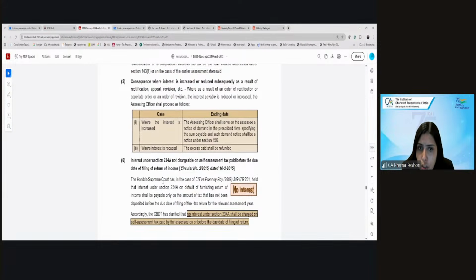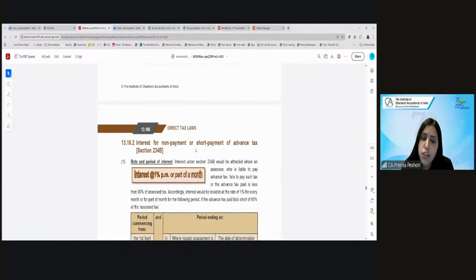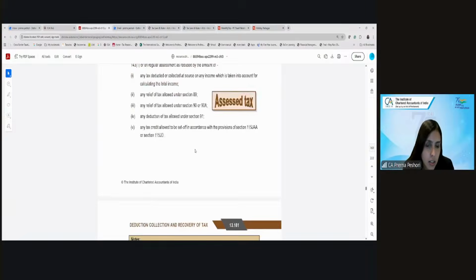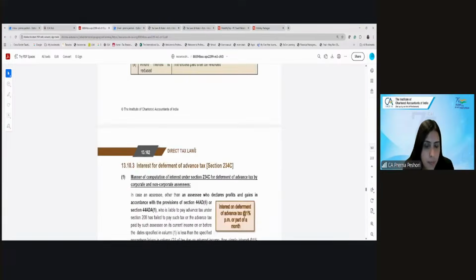However, interest will not be charged on the self-assessment tax paid before the due date of filing of return of income. So if you have filed a return late, but you have paid the self-assessment tax, then no interest under 234A shall be charged if you have completely paid all your taxes. Clear?